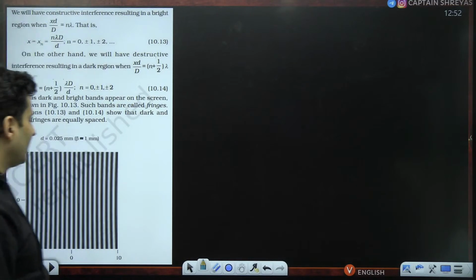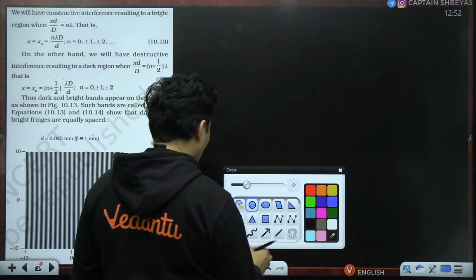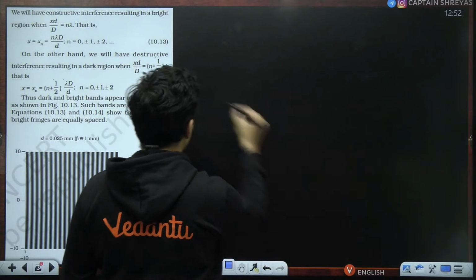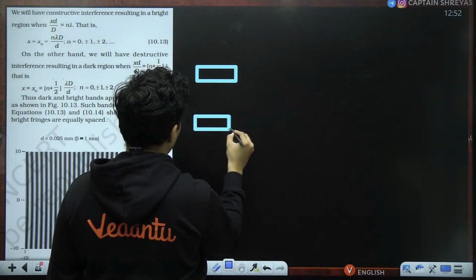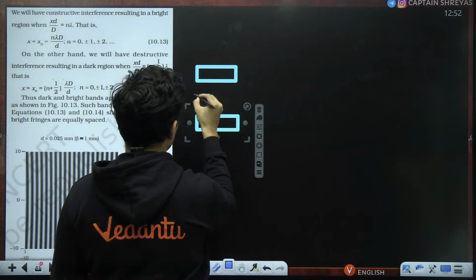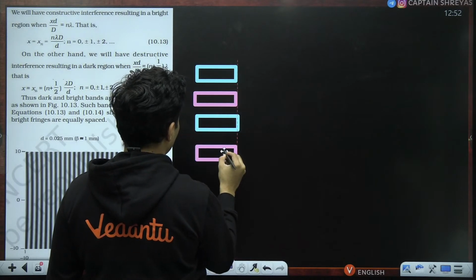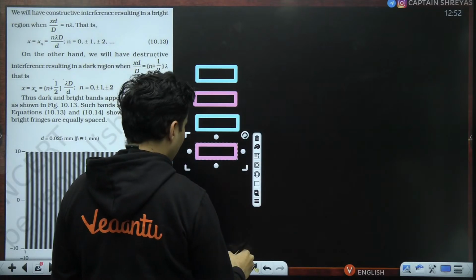Now in this particular setup, the main thing that you need to know is that you have dark fringes and bright fringes alternatively.